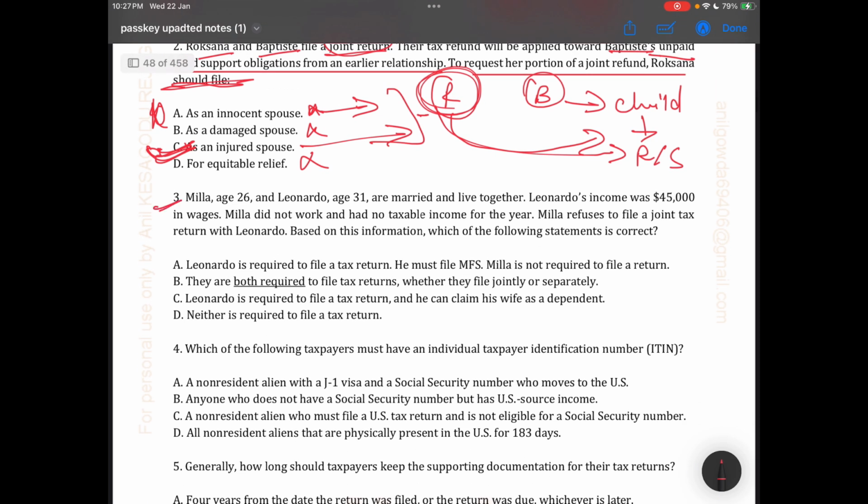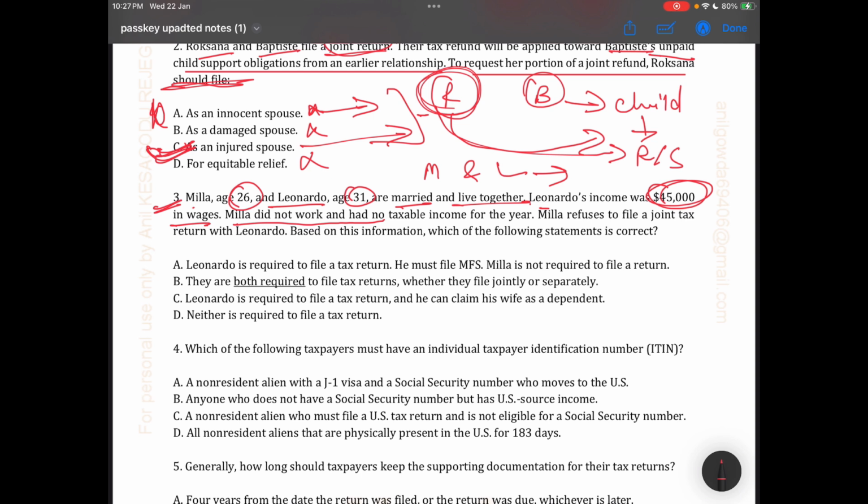The third question: Mila's age is 26 and Leonardo's age is 31. M and L are married and live together. Leonardo's income is $45,000 in wages. Mila did not work and has no taxable income.